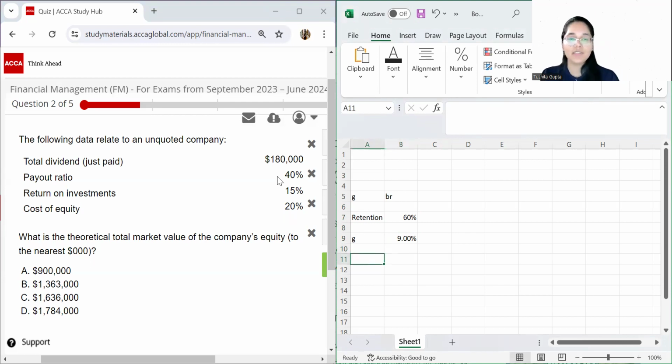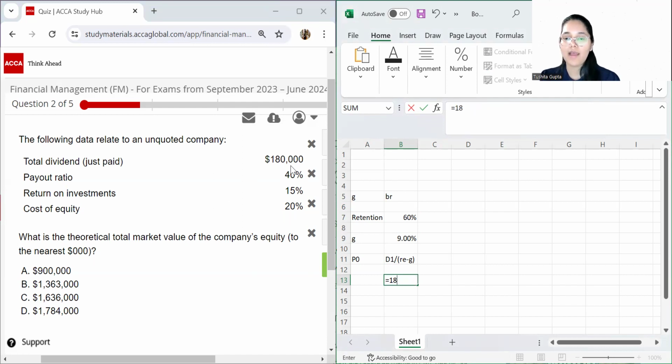Now you have the dividends, you have the growth rate, you have the cost of equity. It's pretty simple to calculate the market value. How do you calculate the market value of equity? We use the formula P0 is equal to D1 divided by re minus g. Dividend which has just been paid is 180,000.